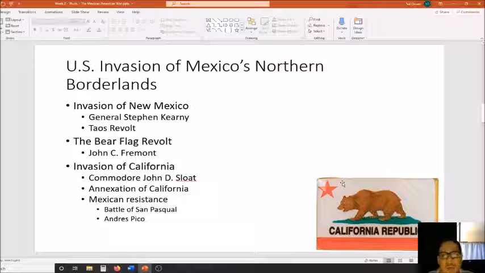One particular battle, the Battle of San Pasqual, was a major victory for Mexican resistance forces led by Andres Pico. But eventually the Mexican resistance movement will be defeated in Southern California, and the United States will firmly gain control of the area.